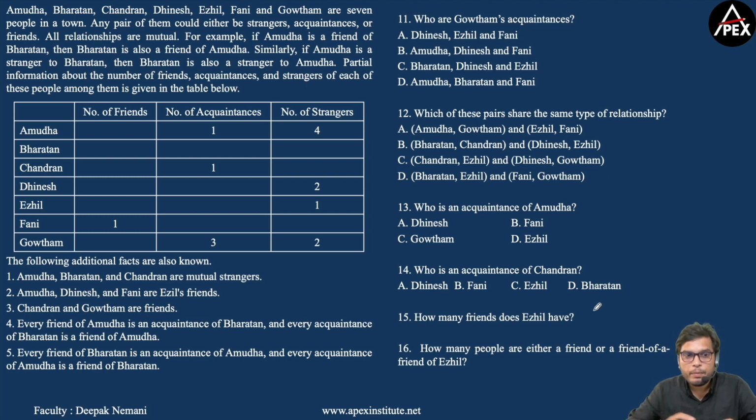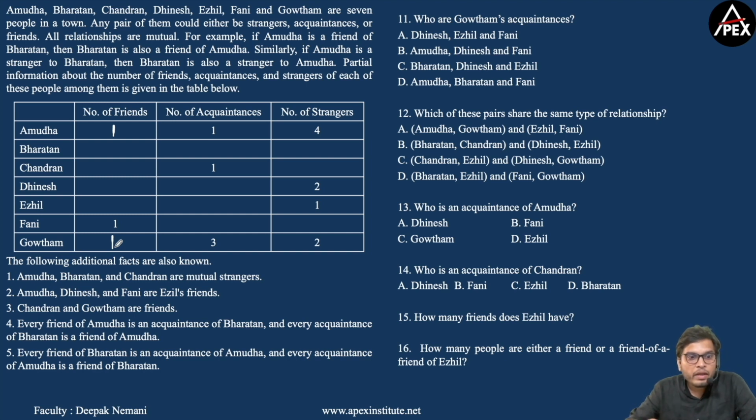Now we have 6 other people, B, C, D, E, F and G. These 6 people can be either friends or acquaintances or strangers to A. We are given that A has 1 acquaintance and 4 strangers. So that completes 5 persons. Now you will be left with 1 more person, and that has to be a friend of A. Similarly, considering G, you are left with 6 other persons. These 6 persons should be either acquaintances or strangers or friends of G. Now we have 3 acquaintances and 2 strangers to G. So the remaining leftover person should be a friend of G.